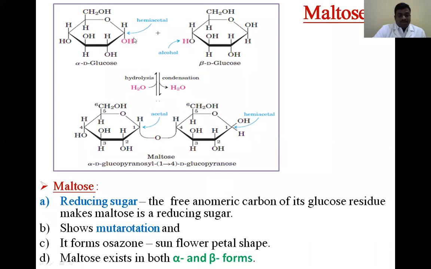Here, we look at how it is formed, the detailed structural formula, how it is produced, and how it is broken down. For its formation, two hydroxyl groups of the glucose molecules remove a water molecule and combine together, which produces maltose. During the hydrolysis reaction, hydrolysis meaning breakdown, the bond is broken and water is used, and then two glucose molecules are separated.